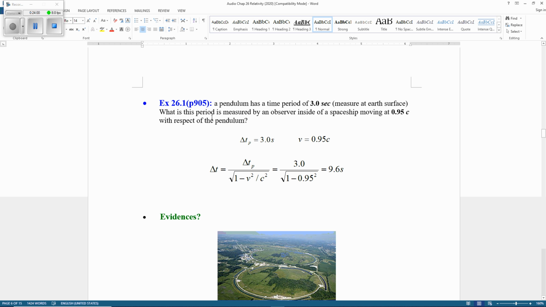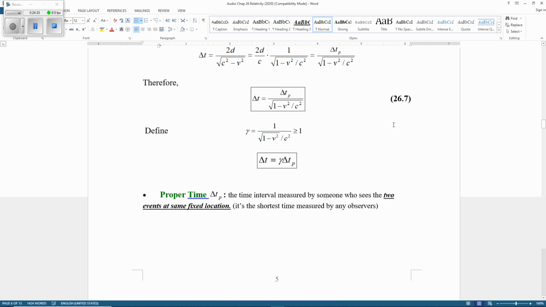What is the time measured by someone inside a spaceship which is moving at 0.95 c, or 95% of the speed of light? By the way, we always use this kind of unit: 0.8 c, 0.75 c, 0.65 c. We always use c as a unit. You will ask why. Now we're going to use that equation to solve it.